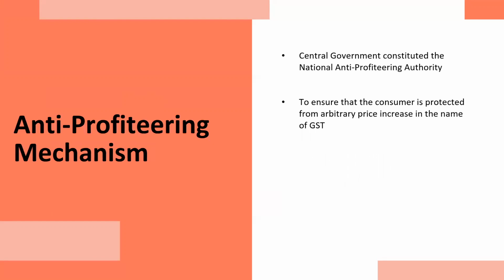Anti-profiteering mechanism. Generally, what happens? Suppliers of goods and services should pass the benefit of ITC claimed or change in GST rate, especially reduction in GST rate, to the recipients through a commensurate reduction in the prices. But many a times suppliers do not pass the benefits to the recipients, and knowingly they do not do so. This is known as profiteering, whereas you are supposed to pass on the benefit to the customer.